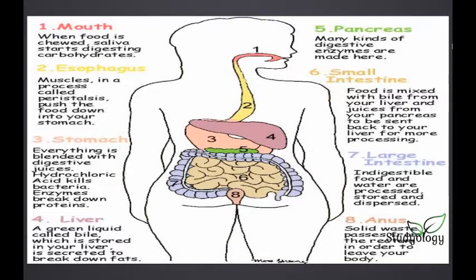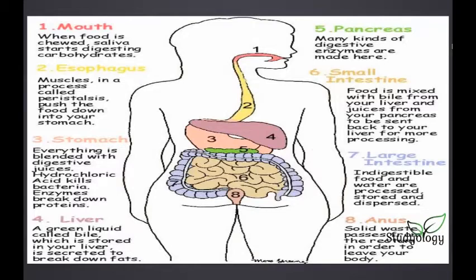Next, from all these places, the food goes into the small intestine. The food is mixed with the bile from your liver, and juices from the pancreas are sent back to your liver for more processing. So, what happened?